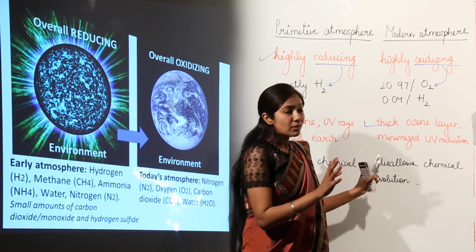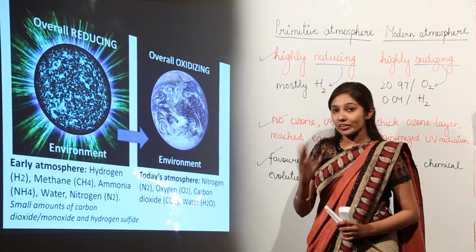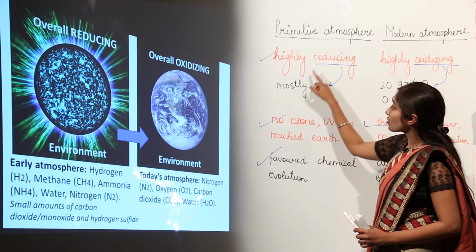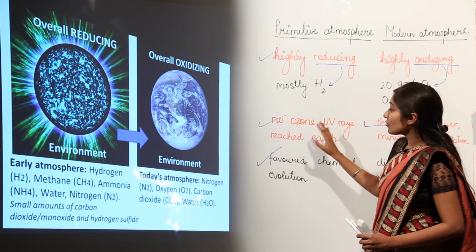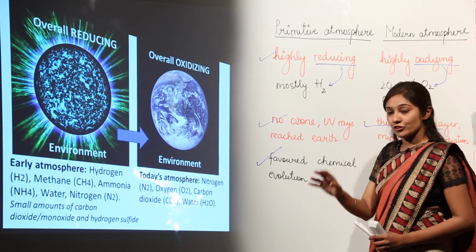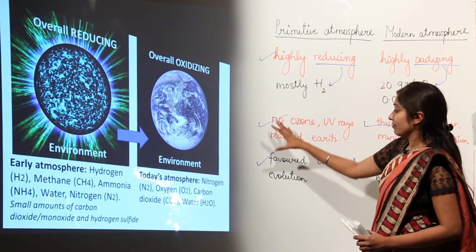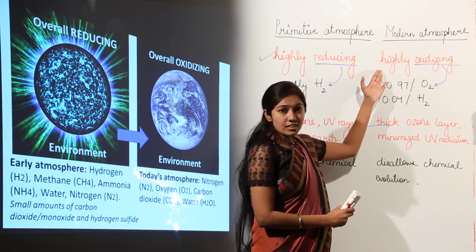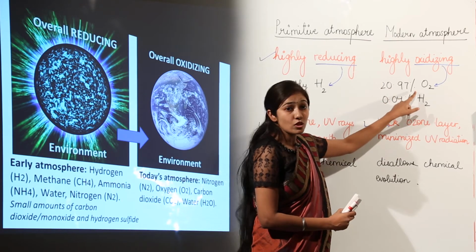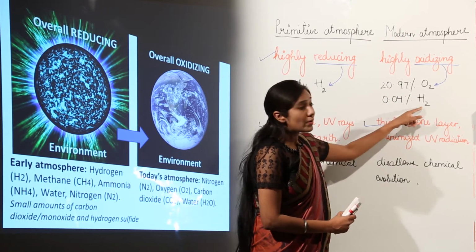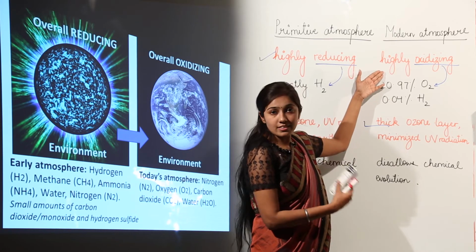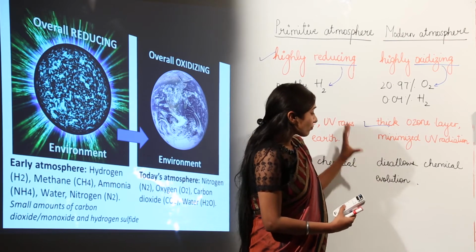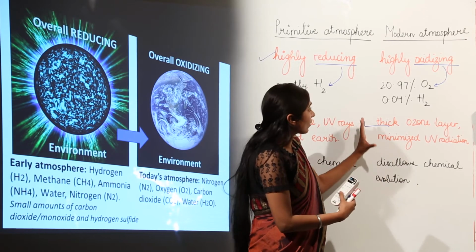But before that, remember the difference between the primitive atmosphere and the modern atmosphere. Let us recall: the primitive atmosphere is highly reducing because it contains mostly which gas? It contains hydrogen. And there was no ozone, so UV rays directly reached the Earth, and all this favored chemical evolution. Next, the modern atmosphere is highly oxidizing because we have 20.97% of oxygen and only 0.04% of hydrogen. So it is highly oxidizing in nature. That is why this chemical evolution cannot be proved in this modern era.